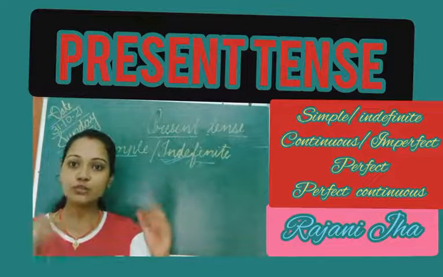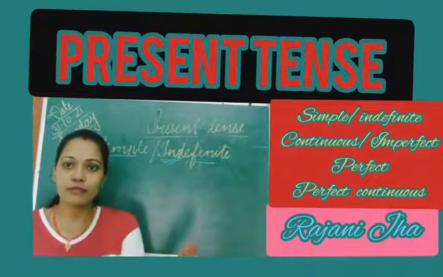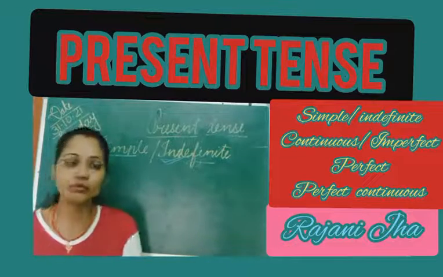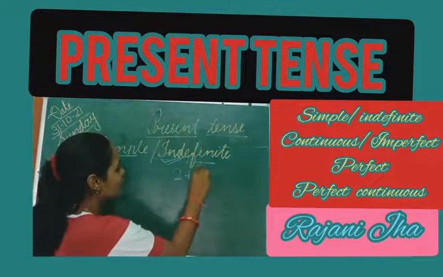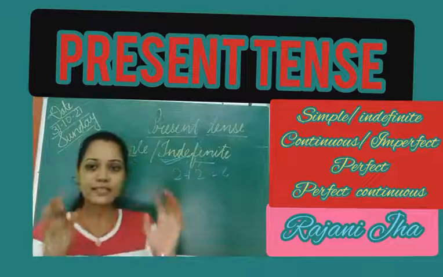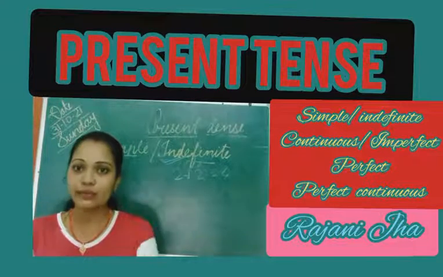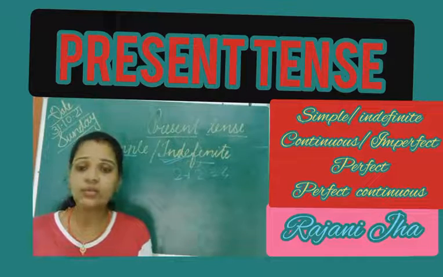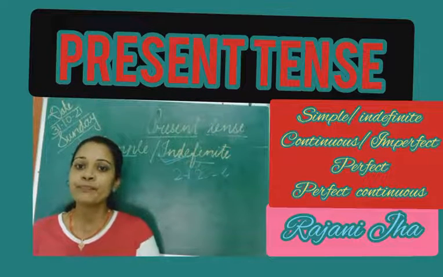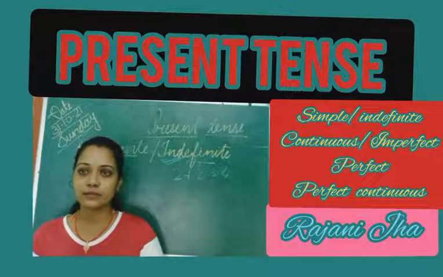Facts like 2 and 2 makes 4. Everybody knows 2 plus 2 is equal to 4. So these are the universal facts, your natural facts, universal truth. All these things will come in present indefinite or simple present tense.